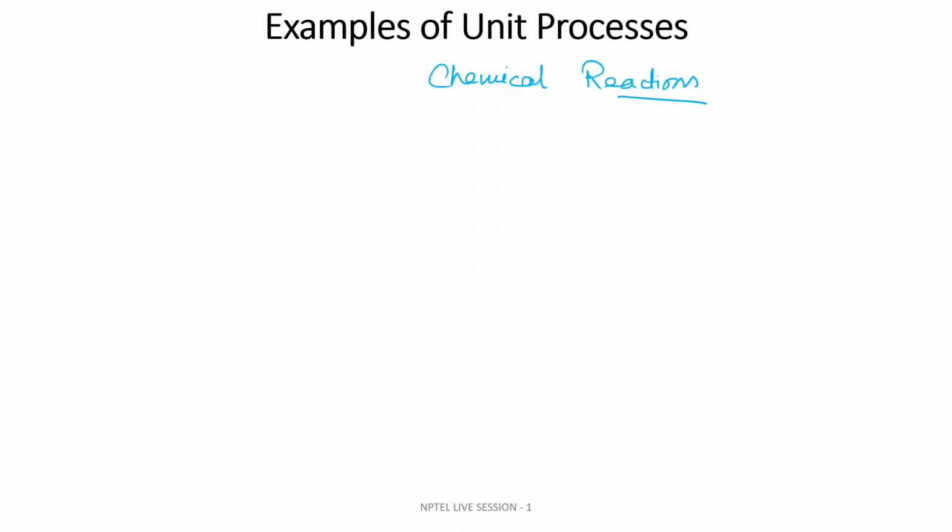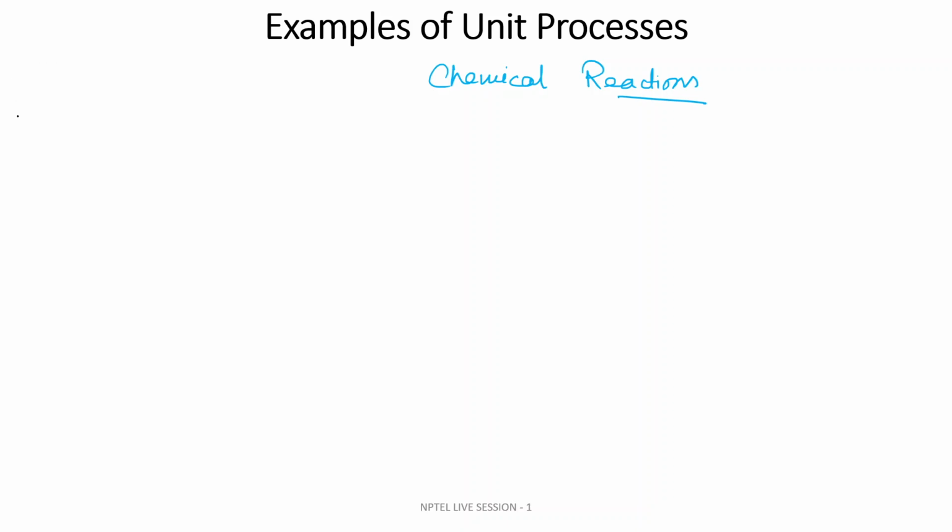Unit operations are basically mechanical operations where you get physical changes of your raw material. Whereas in unit processes, which occur in a chemical reactor, chemical reactions occur and you get some converted product, or multiple products.